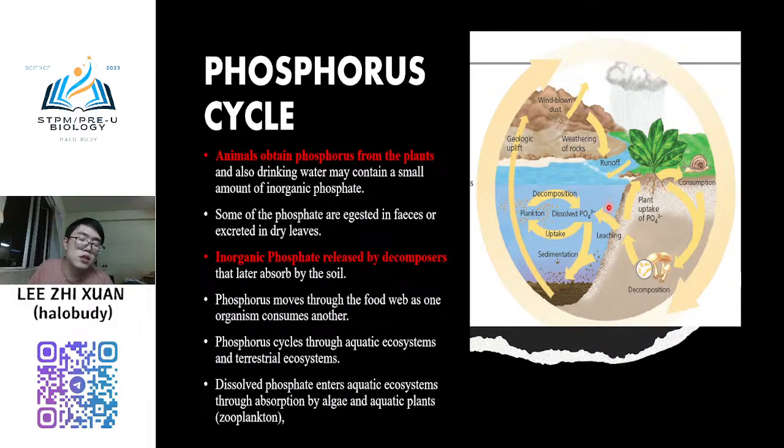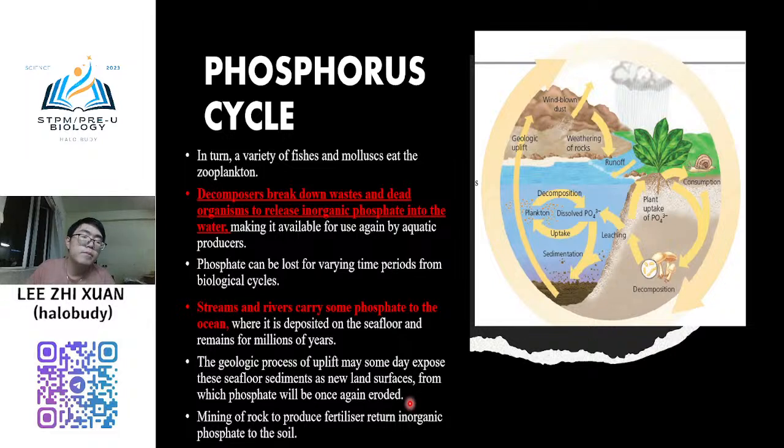And then the dissolved phosphate will enter the aquatic ecosystem through absorption by algae and aquatic plants. Okay, and then the variety of fish and mollusks will eat the zooplankton. Zooplankton is one type of plant in the marine, and then dia akan buat cycle again. And then the decomposers will break down the waste in that organism to release inorganic phosphate into the water.